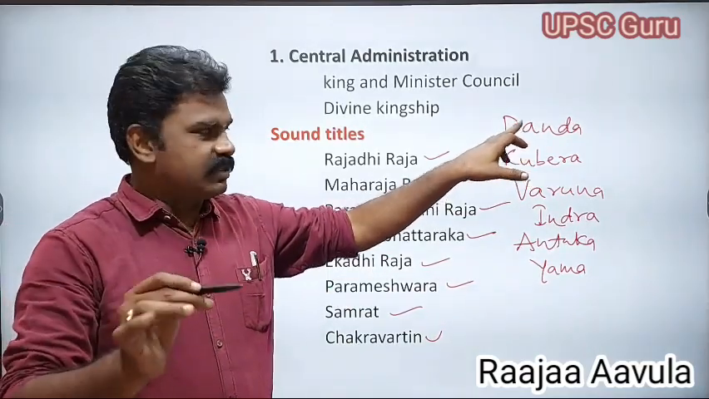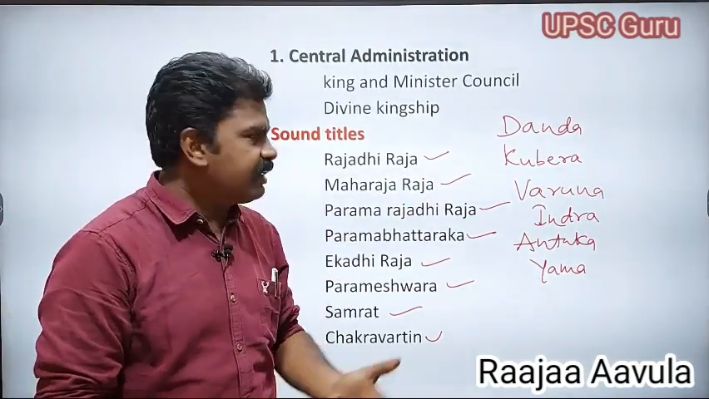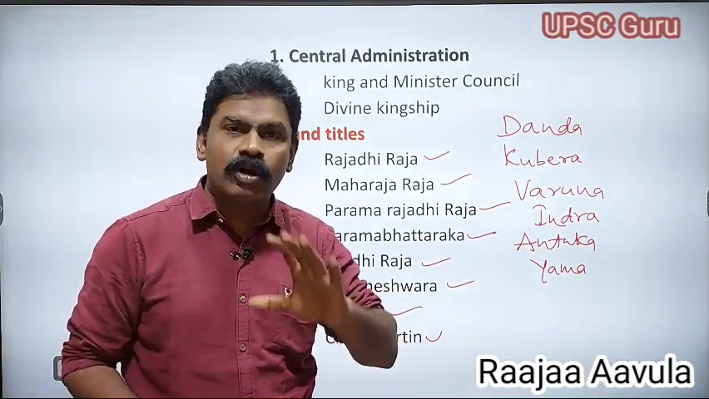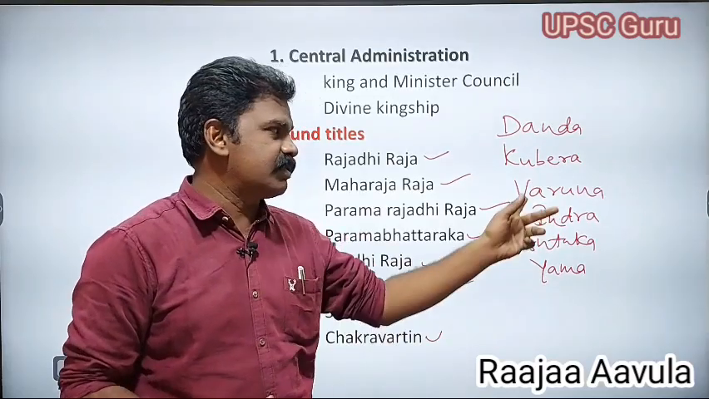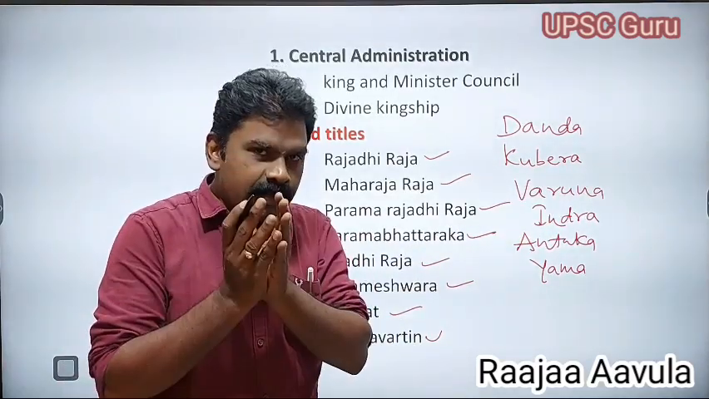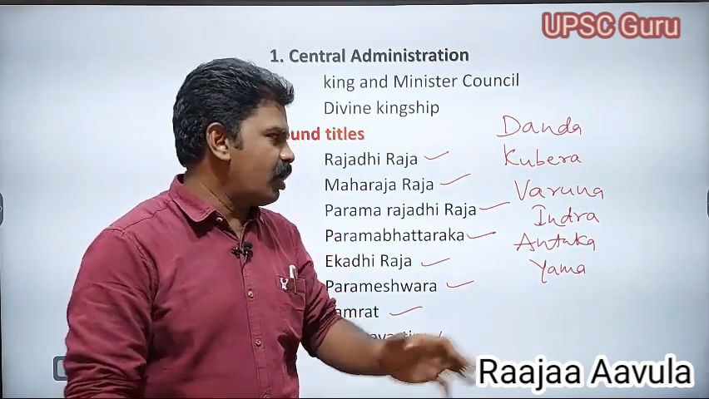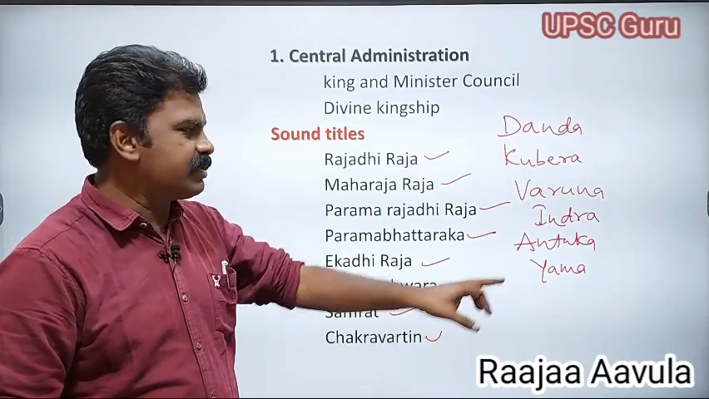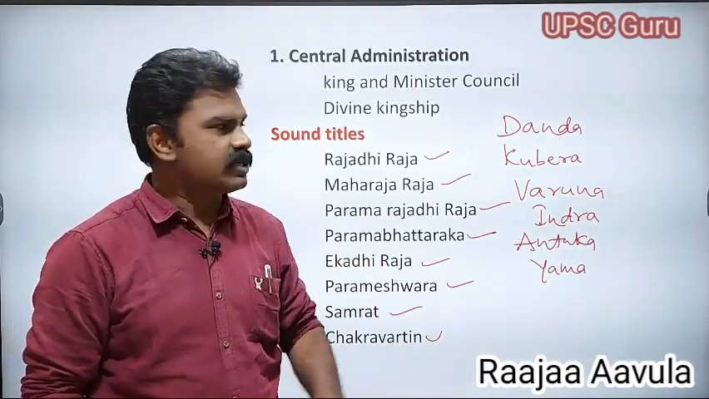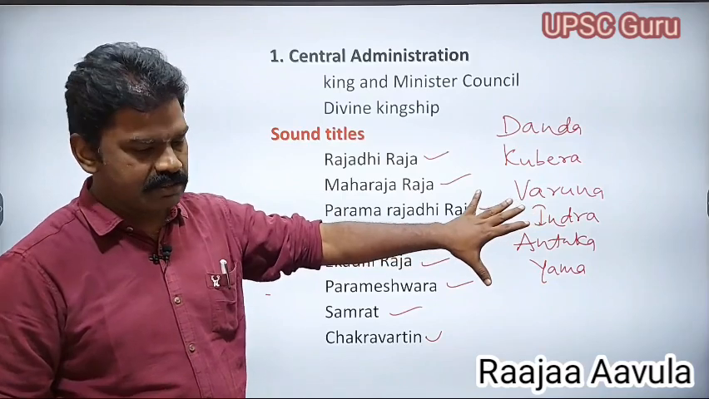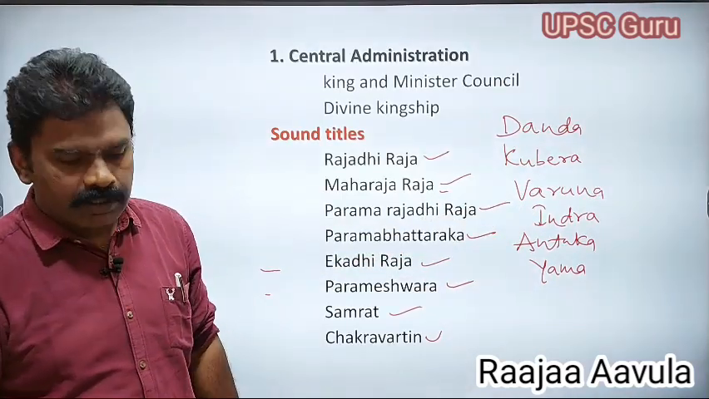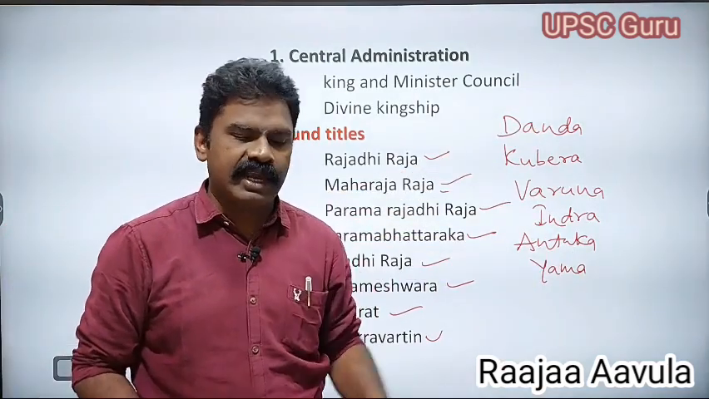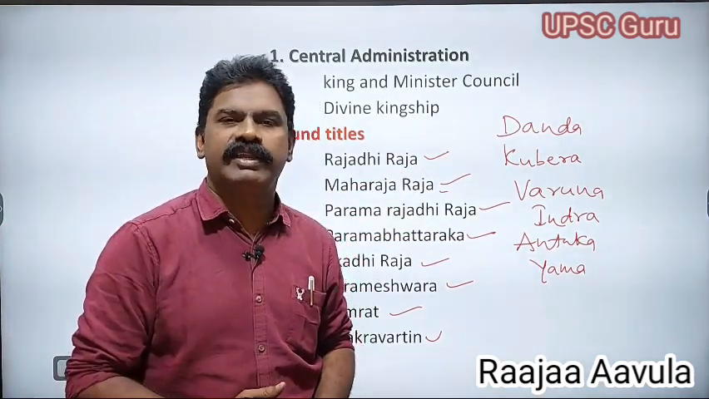At the time of wars, he was Danda. At the time of giving land grants, he was Kubera. At the time of suppressing immoral activities, he was Varuna. At the time of protecting the people during the war, he was Indra. To the enemies, he was Antaka and Yama. Like this, he had different titles. It helped in increasing the power of the ruler. After knowing these titles, other rulers would get fear in their minds.